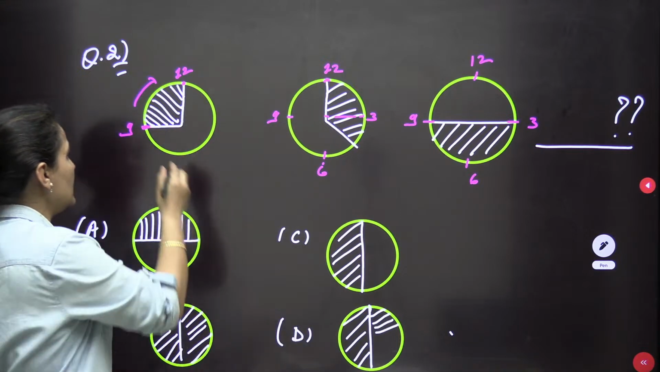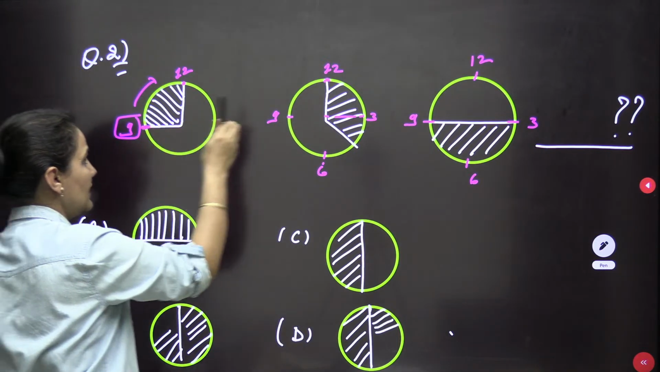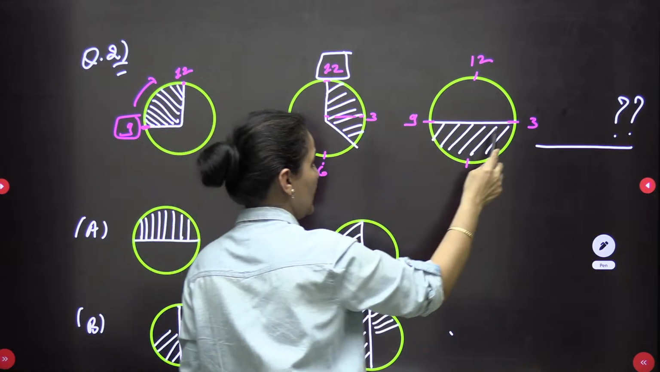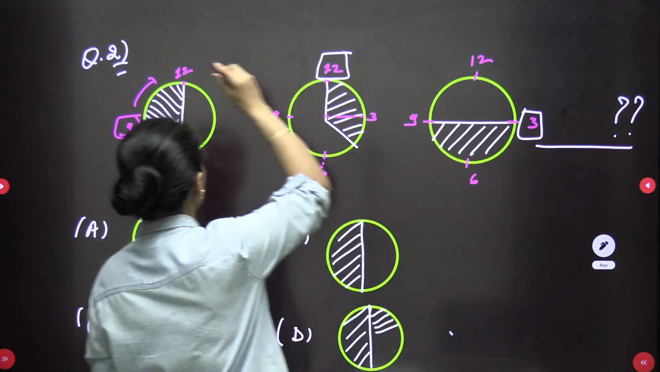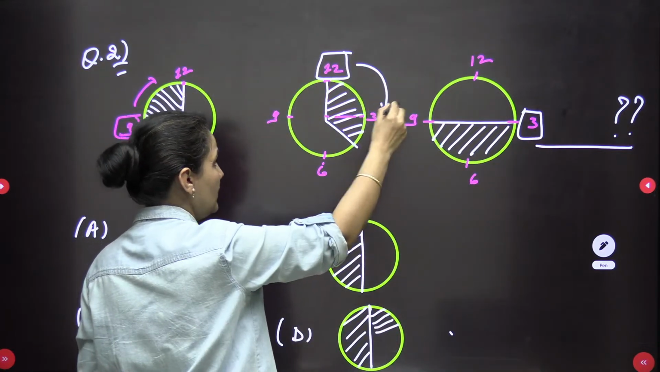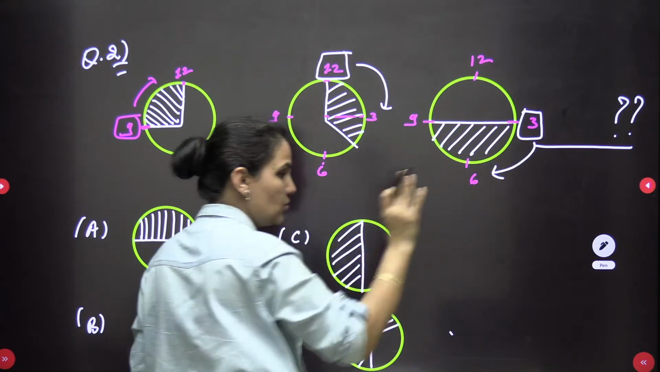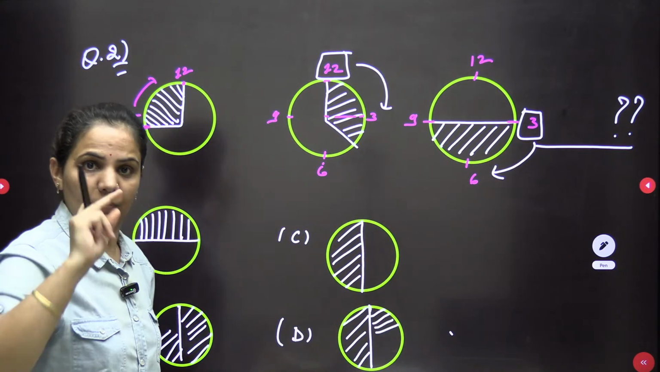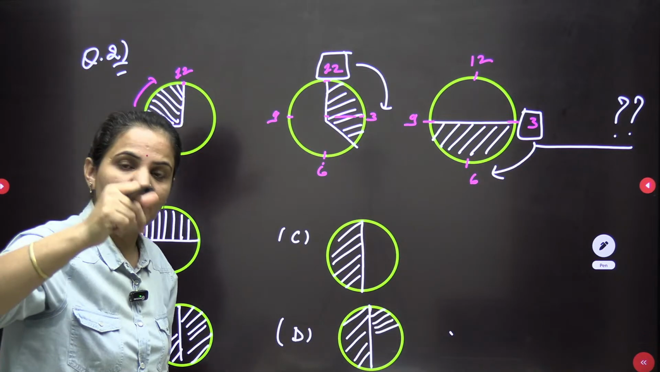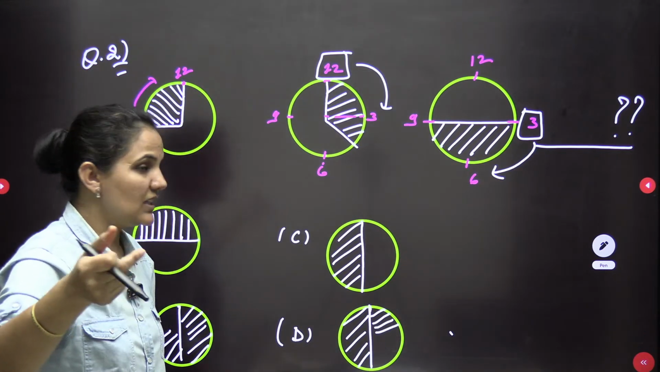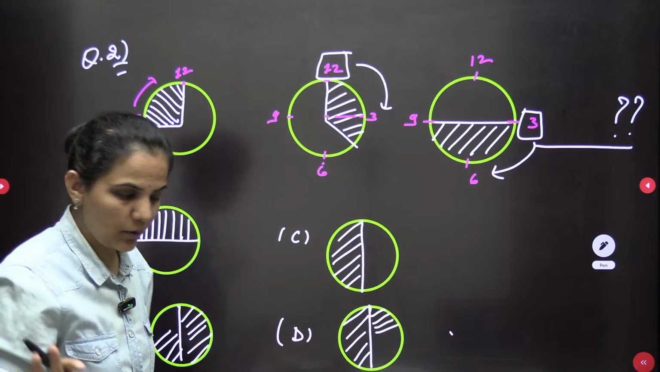Okay, the starting point is here, 9 o'clock. Here the starting point is 12 o'clock. Here the starting point is 3 o'clock. 9 to 12, 12 to 3, so it should be 3 to 6. It should have shifted. First it is 9, then 12, then 3, then it should be 6 o'clock. So the starting point should be 6 o'clock.